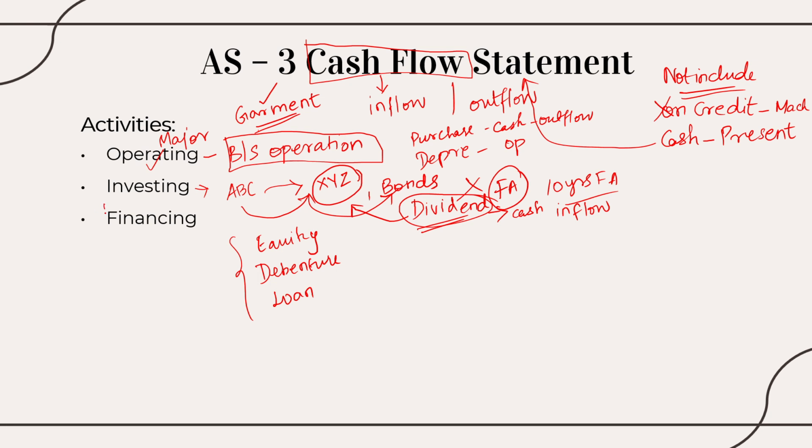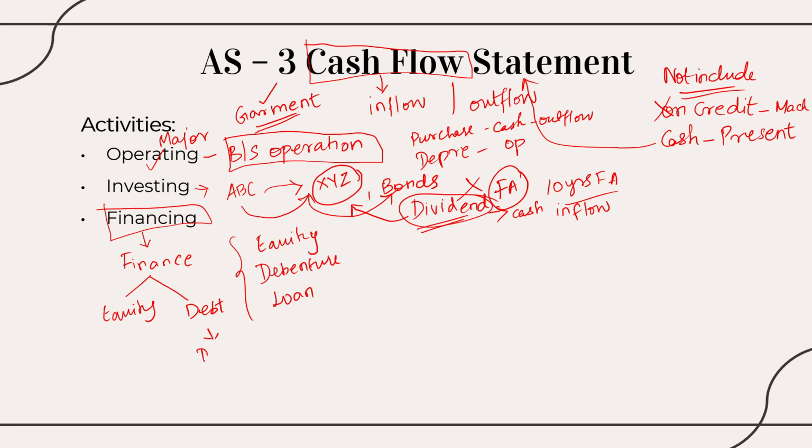And finally, financing activity. It is again a very tricky area, because for a company to run, we need finance. That is the blood of any business, right? So for this finance, I can go for two things. One, equity. The other one, debt.